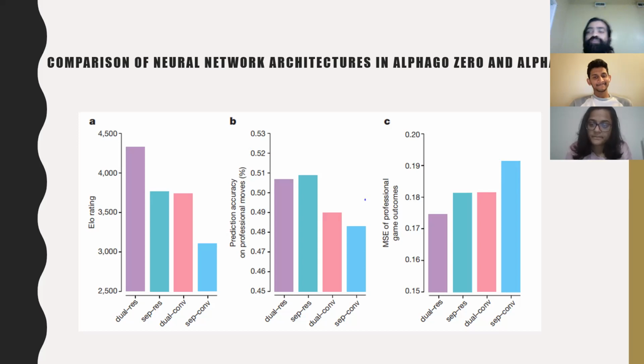In this comparison, they used a fixed data set of self-play games generated by AlphaGo. The result was generated after 72 hours of self-play training.